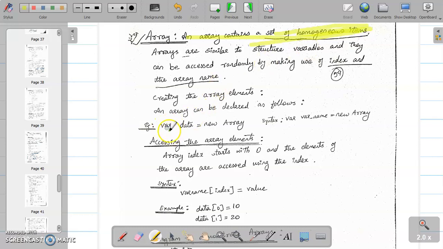See the syntax. Where data is equal to new array, where data is a variable name. Where variable name is equal to new array. New array you have to write like this only. Capital A you have to write for array. This is an example: where data is equal to new array.